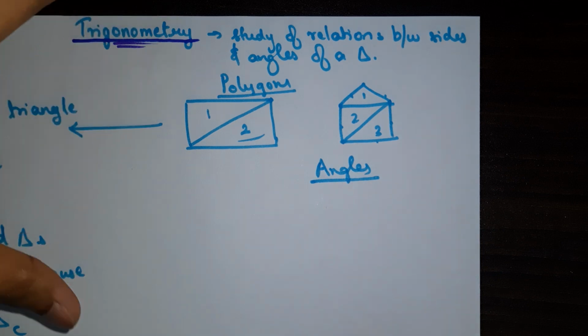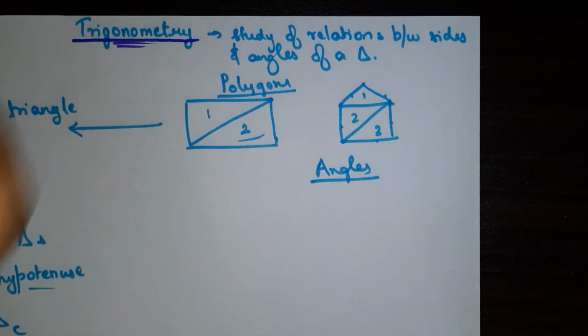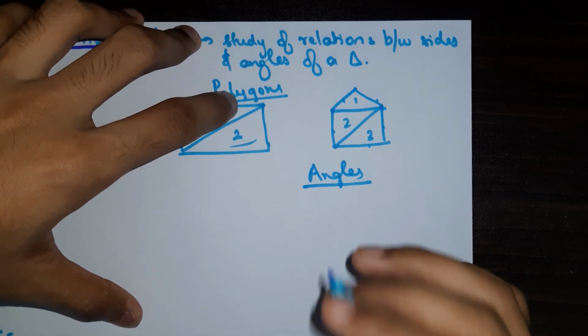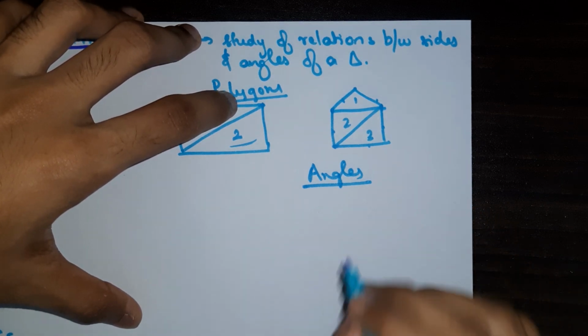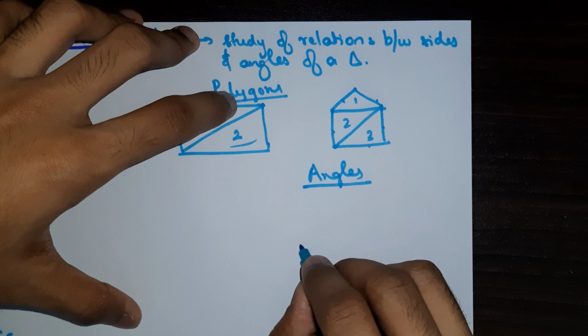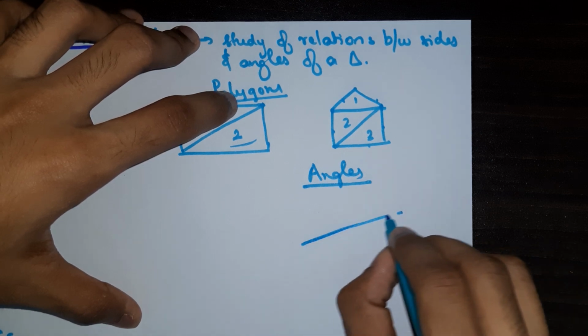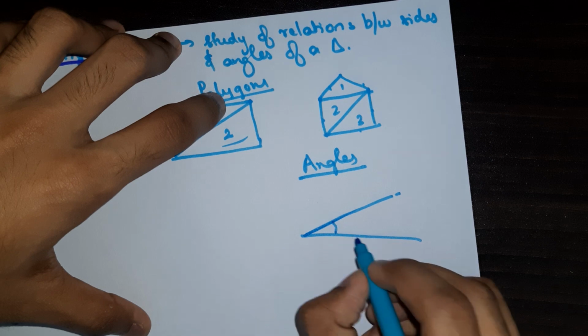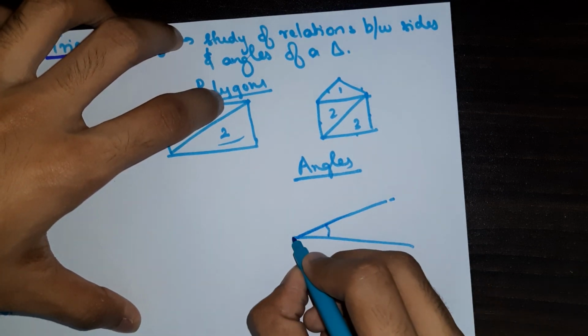So essentially the definition of an angle is the space between two lines that are intersecting at a point.